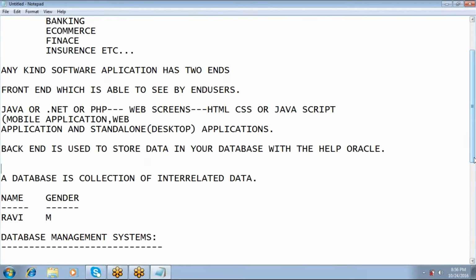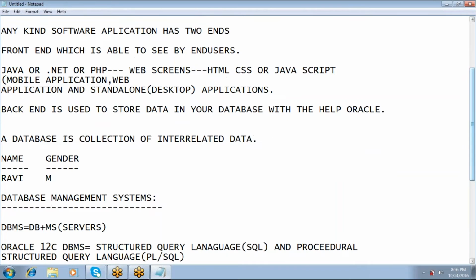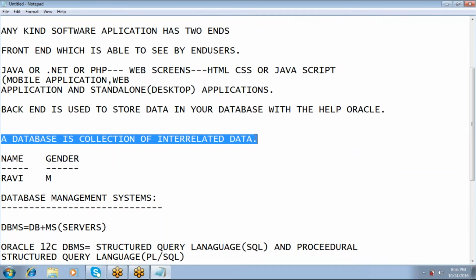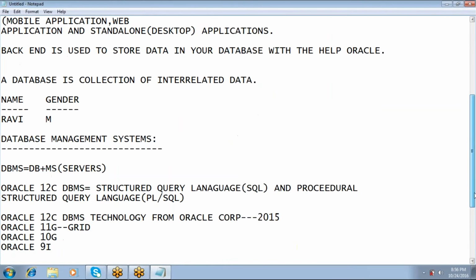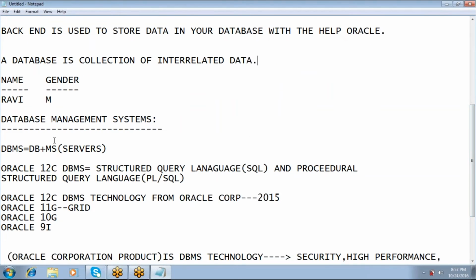I will let you know what is backend. A database is a collection of interrelated data. If your database depends on one server, that is called a database management system.